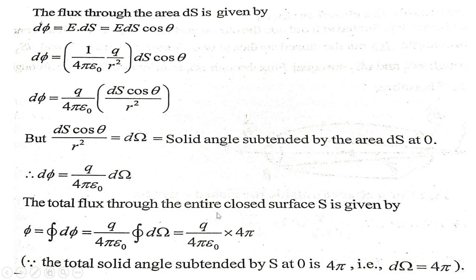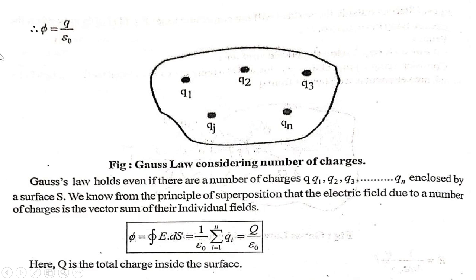The total flux through the entire closed surface S is given by, taking integration of this equation, we get phi equal to closed integral of d phi equal to q upon 4 pi epsilon 0 closed integral d omega equal to q upon 4 pi epsilon 0, where closed integral of d omega equal to 4 pi. So putting the value here 4 pi. Therefore, as the total solid angle subtended by S at O is 4 pi, that is d omega equal to 4 pi, phi equal to q upon epsilon 0.